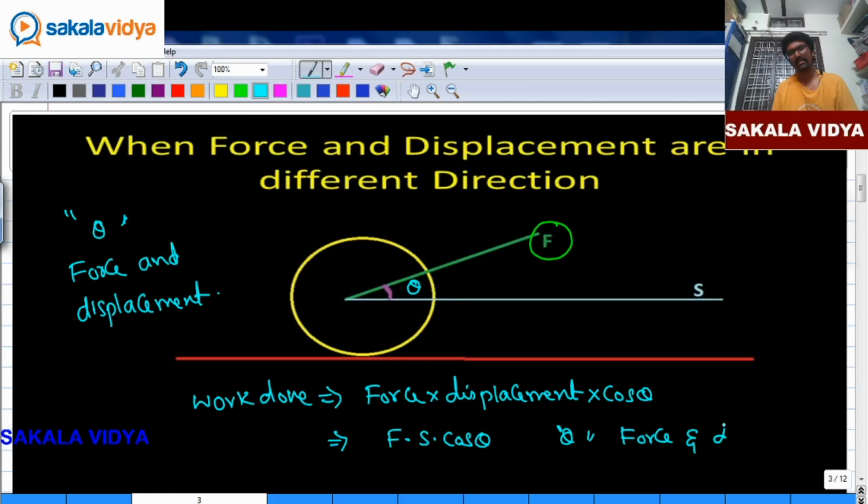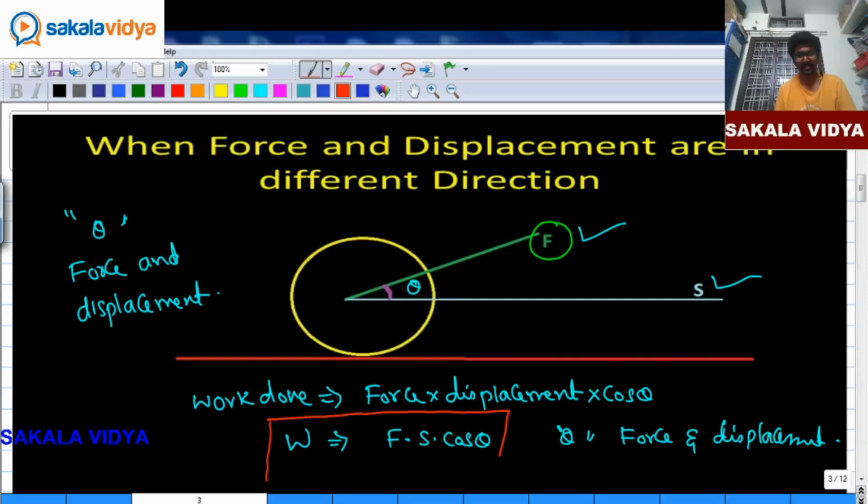Work done is F S cos theta, where theta is the angle between force and displacement. So what do you observe here? The displacement need not always be in the direction of force applied. Work done is equal to the product of force into displacement into cos theta, where theta is the angle between force applied and displacement made by the object.